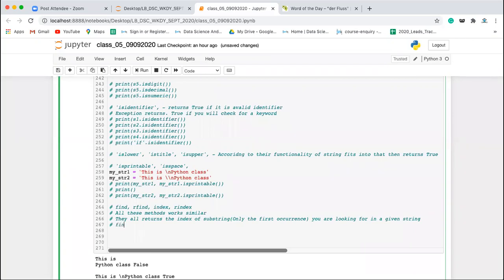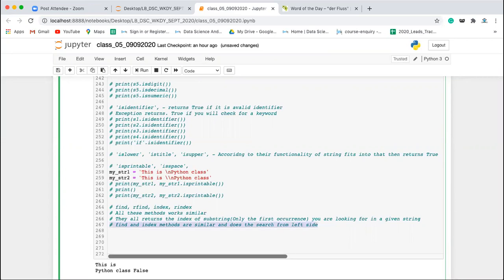Now find and index methods are similar and do the search from the left side. Similarly, you have rfind and rindex, which work similarly and search from the right side.